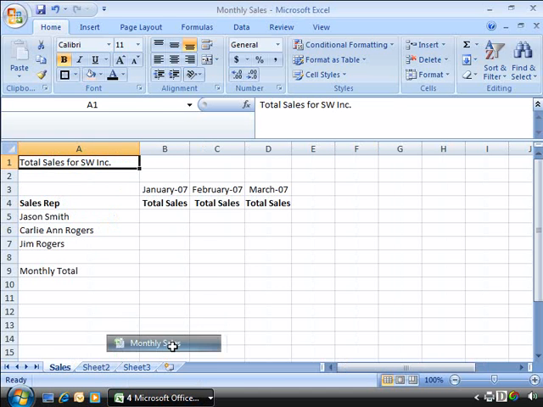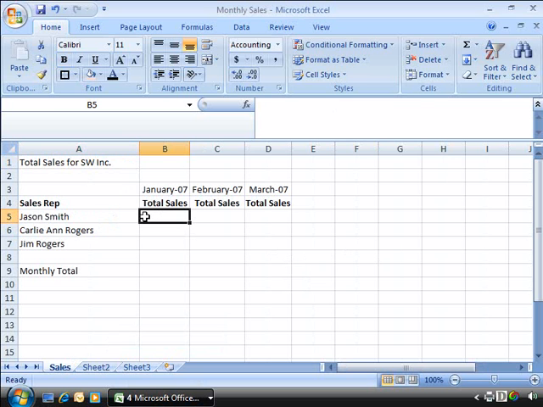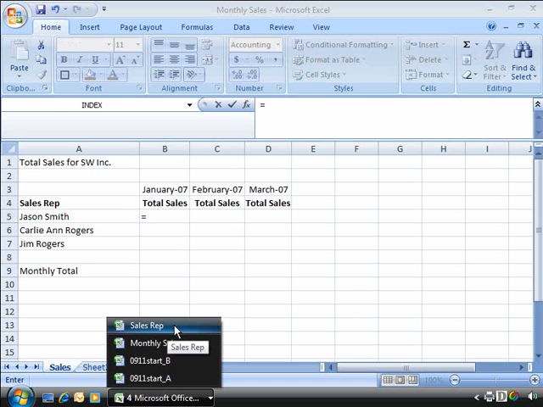So let me go back to the destination and let's start an external reference. I'll go ahead and set my cursor in the cell where I want my first external reference to exist. This would be B5. Then start this off as a formula by typing in an equal sign, and then let's go to our source workbook, which is Sales Rep. I'll go ahead and select that.